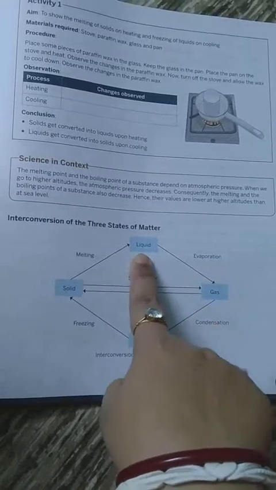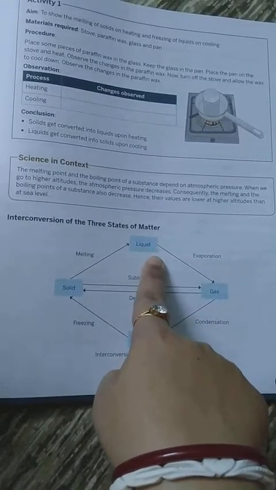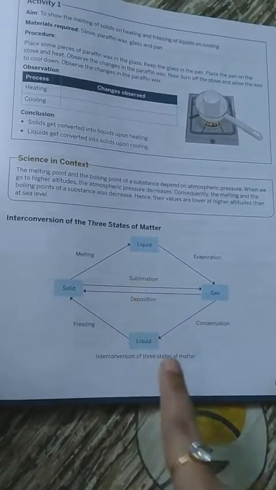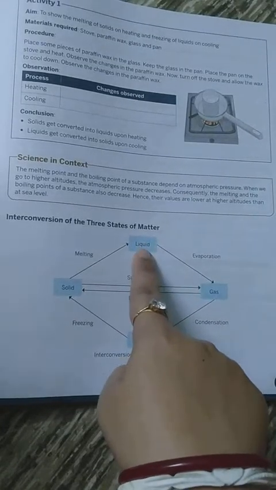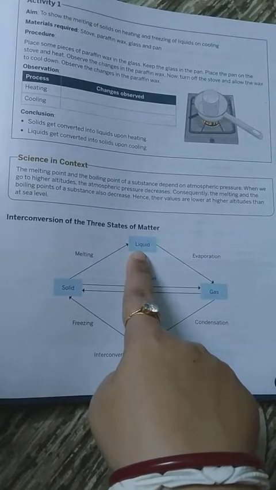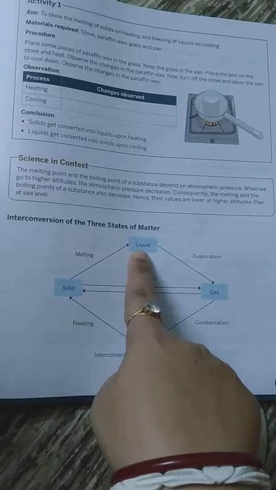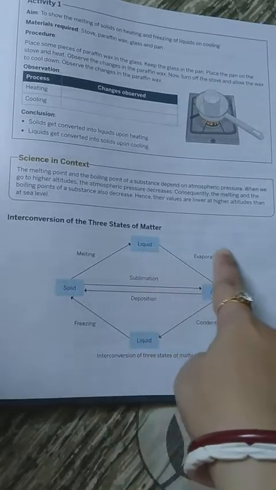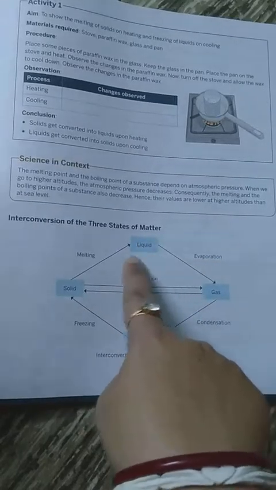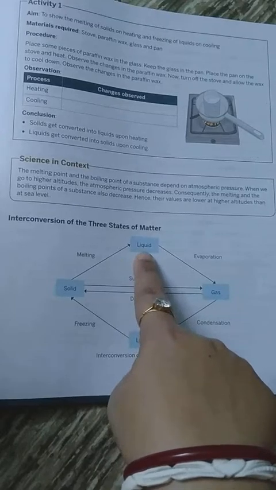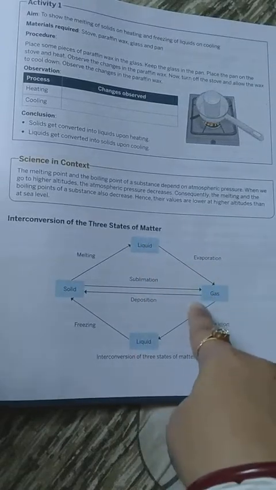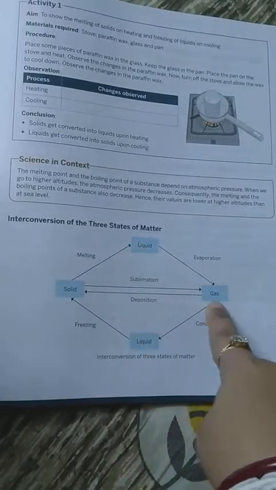Now, when we give more temperature, more heat energy, the molecules lose or decrease their intermolecular force of attraction, and that is why they lose their bonding, and that leads to evaporation. When we give more heat energy to a liquid state of matter, it starts evaporating and it leads to the change of state from liquid to gas.